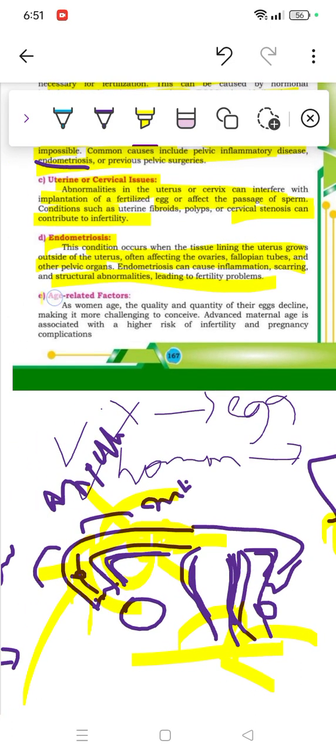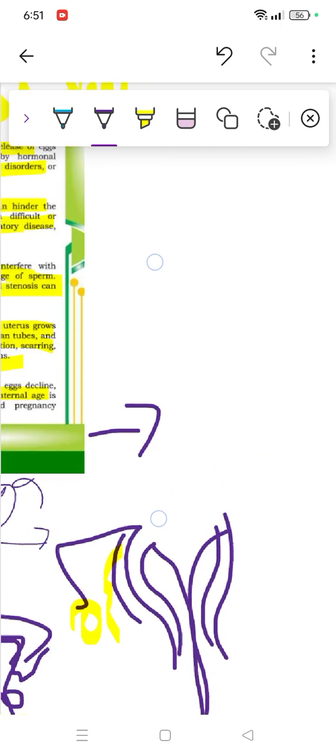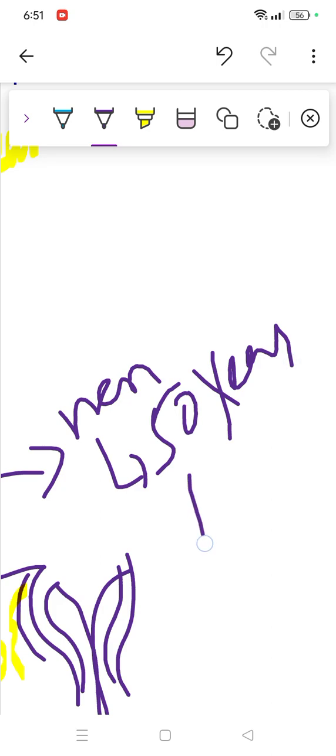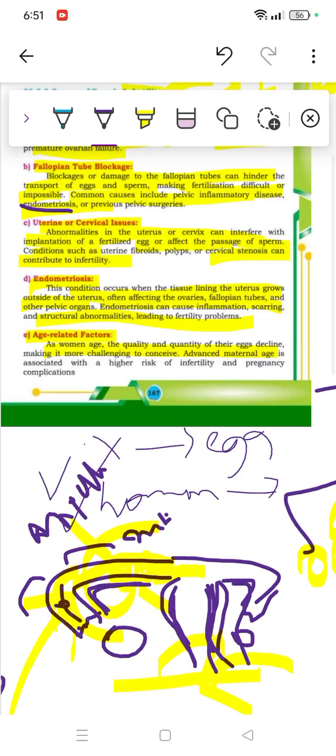Then we have the age related factor, which means as women age the quantity of the eggs declines. So in this one, if the menstruation cycle is supposed to end at the age of 50 years, and it ends at 30 or 40, this means it's a problem we need to look into. As women age, the quality and quantity of the eggs decline, making it more challenging. Advanced maternal age is associated with a higher risk of infertility and pregnancy complications. I'm sure it will be clear.